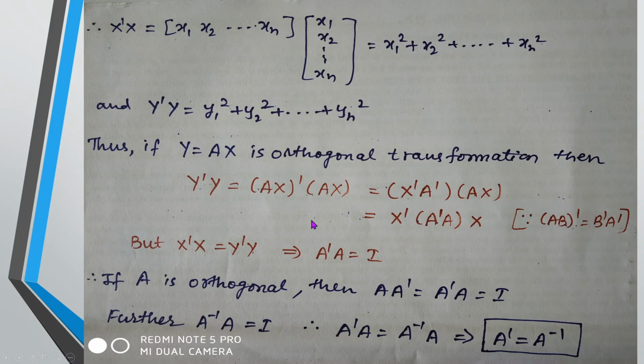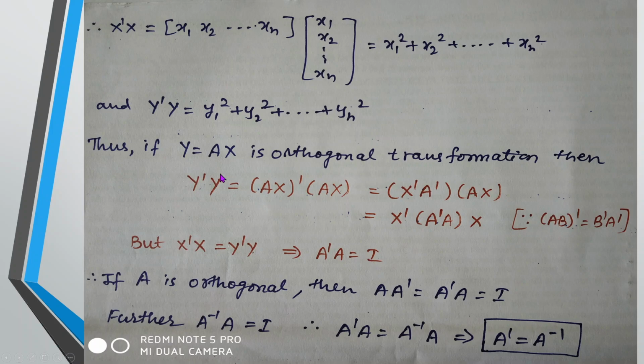So y dash y can be expressed in terms of x dash x, and in between what is multiplied here? A dash A. In algebra we take it as 1 wherever I have to keep the result the same. In matrices, that 1 will be replaced by the unit matrix, right? So that will be denoted by I. Fine. So y dash y, if it should be equal to x dash x, this quantity should be 1, only then it is possible. But in matrices there is no such 1. In matrices it should be written or identified as a matrix. So I term it as an identity matrix, which is denoted by I. So this is possible only when A dash A becomes I.